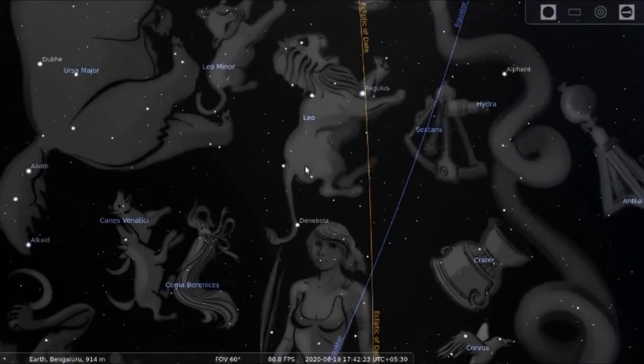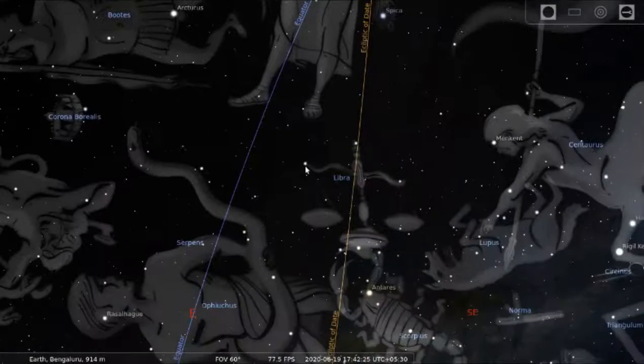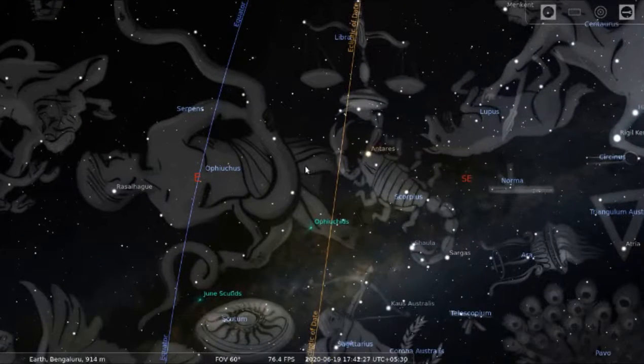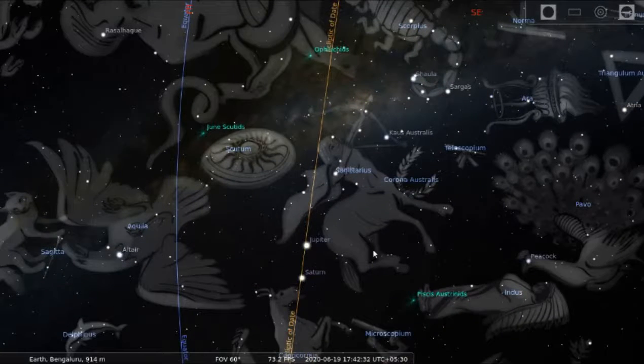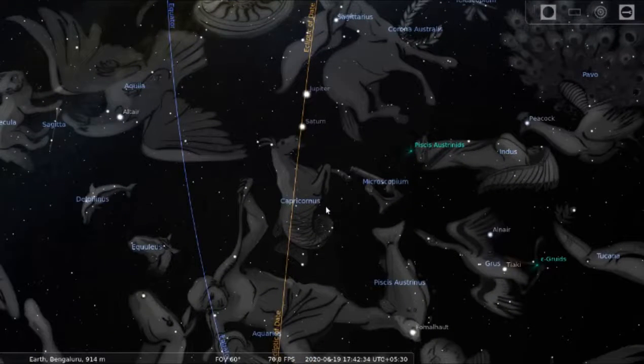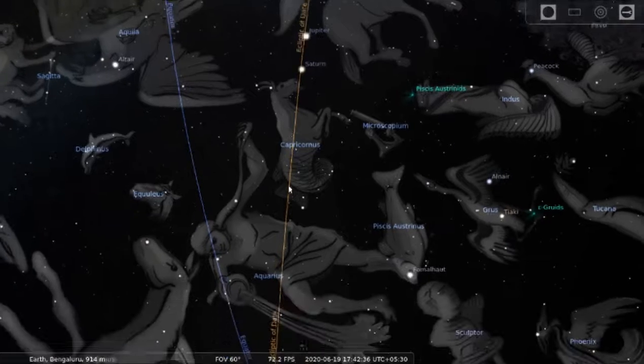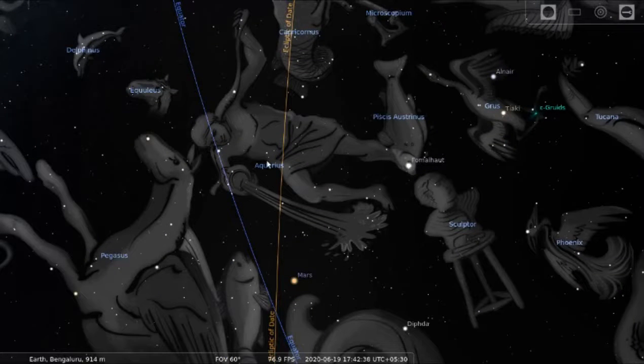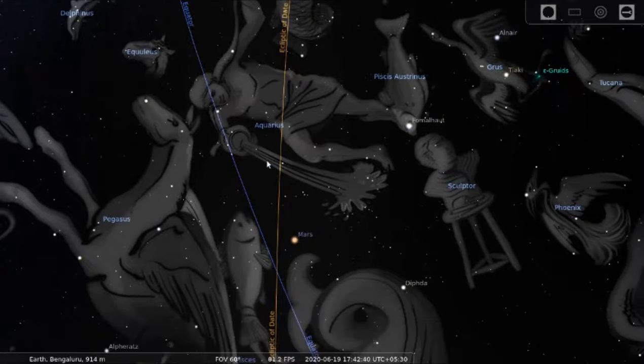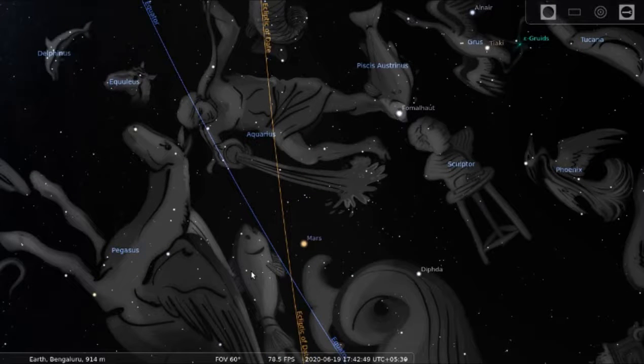So you can see the Virgo, and after the Virgo you can see the Libra, and then you will see the Scorpio, then the Sagittarius, then Capricorn, and then the Aquarius, and then finally, which constellation is this? Pisces.